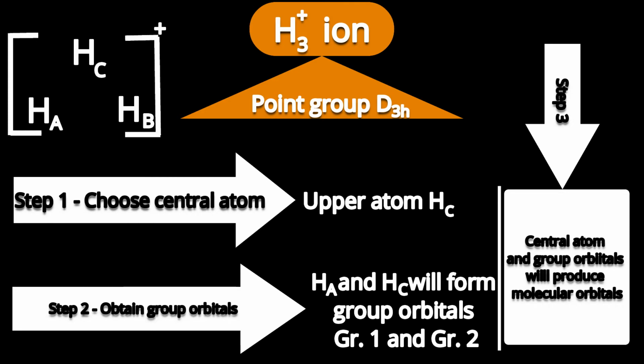The same way here, only the approaches are a little different, but the groups will be the same. 2 groups are possible, the psi1 group and the psi2 group, symmetric group and non-symmetric group. Those group orbitals will interact with orbitals of Hc, and for Hc there is only one option, one phase. So I feel that psi1 will be the most suitable to interact, but let us see the formation of various group orbitals for this H3 plus ion.